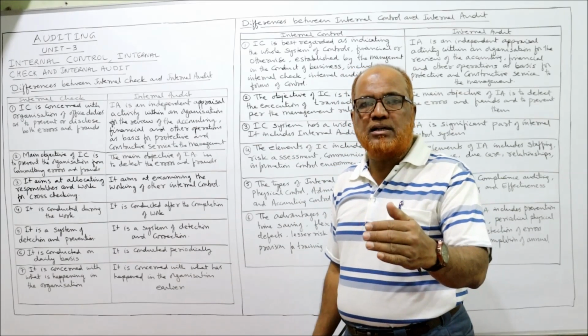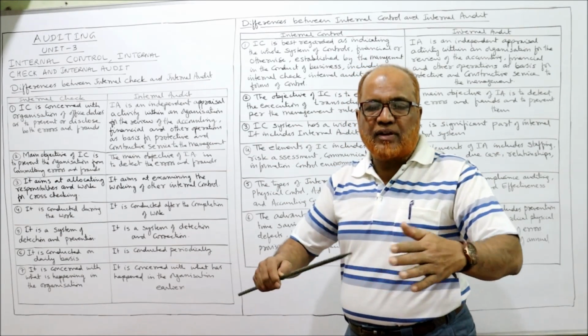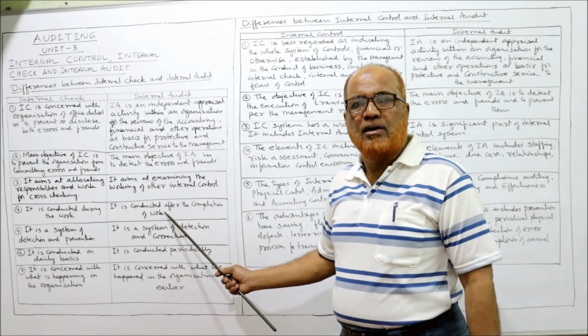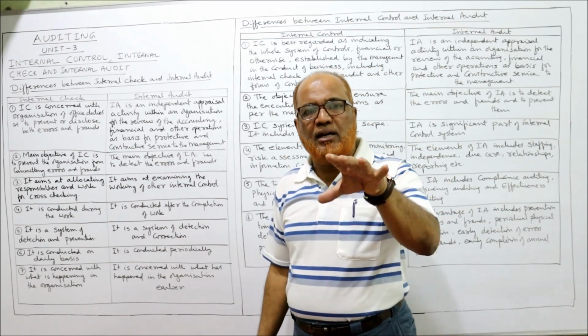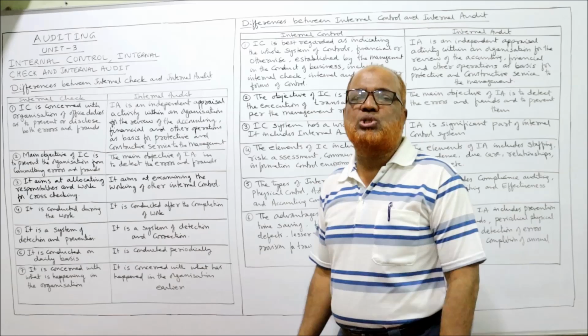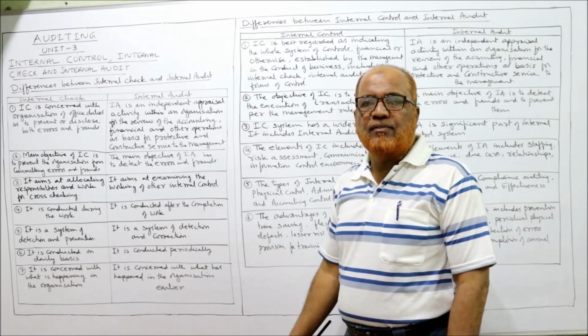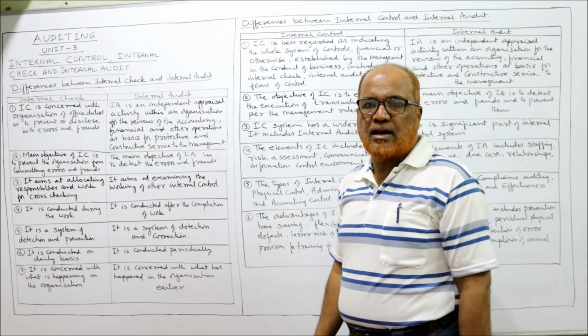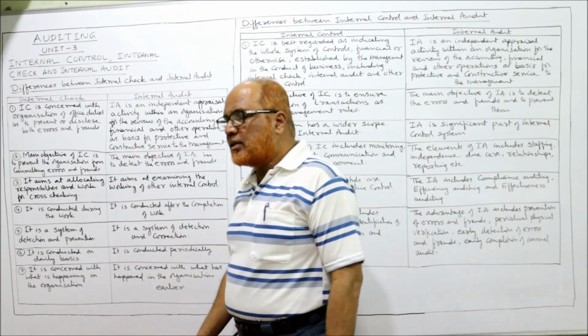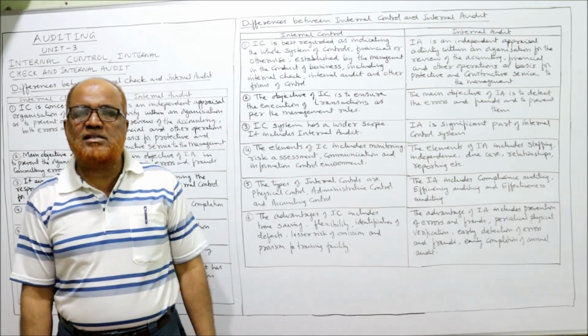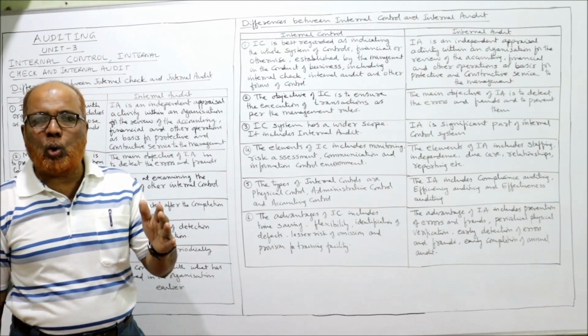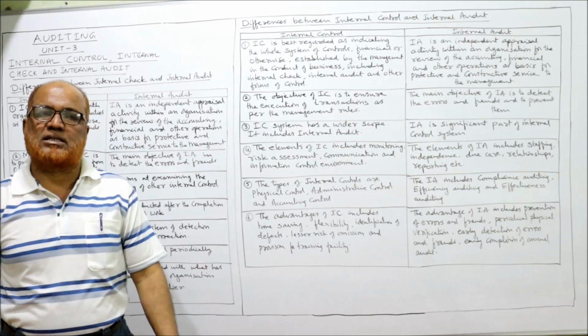So internal audit, just like a post-mortem, will check after the completion of a transaction, whereas internal check will be conducted during the transactions taking place. That's all. So these are some of the differences between internal check and internal audit. Now the second question is regarding differences between internal control and internal audit.